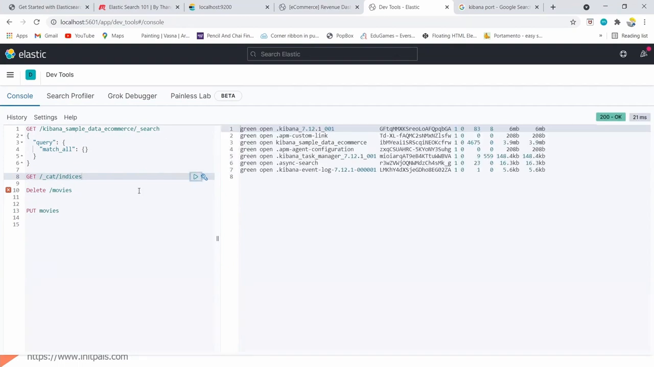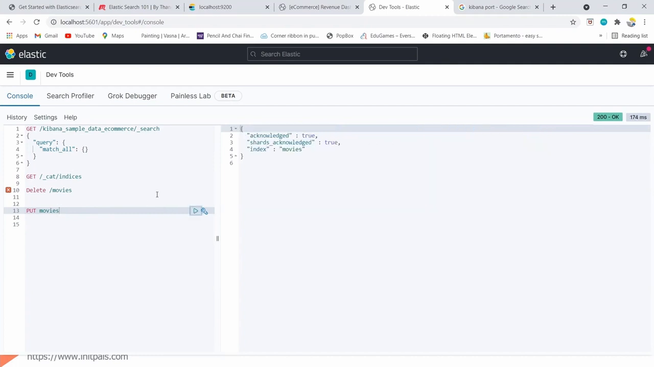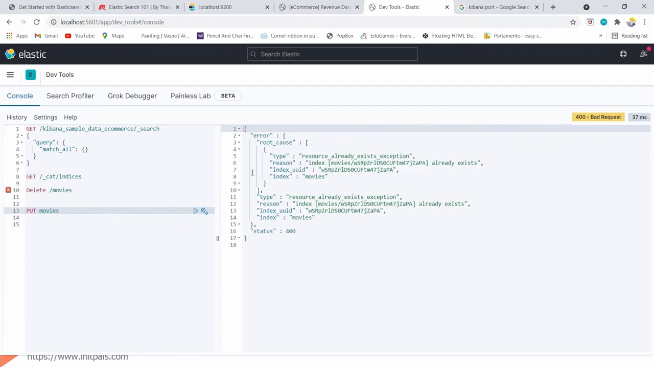Okay, now let me create the movies index again. So I have created movies. Let's try one more thing. If I try to create it one more time, I get an error saying the resource already exists. Now I need to add some data here. Before adding the data, I need to specify the schema. I need to specify the index name, and then I need to specify the mapping.